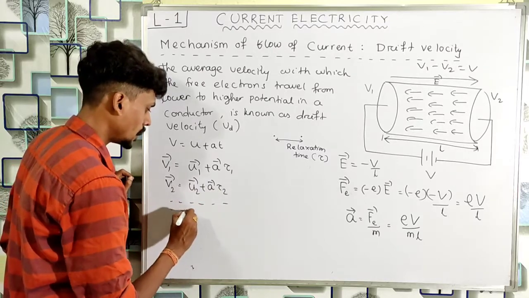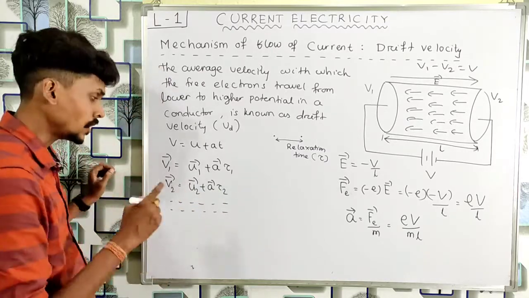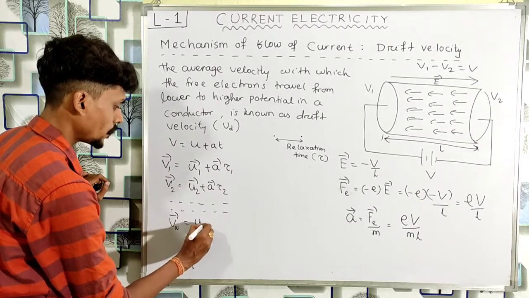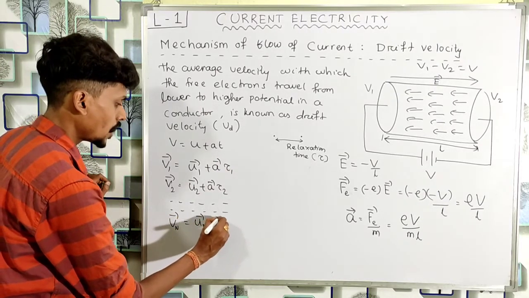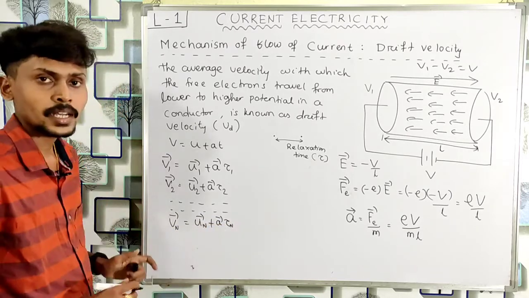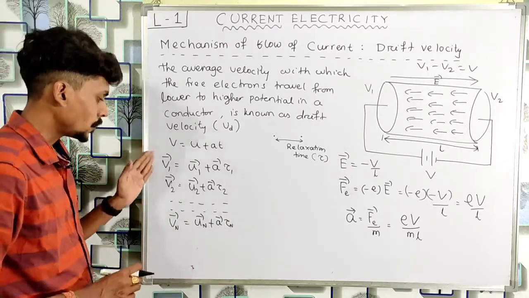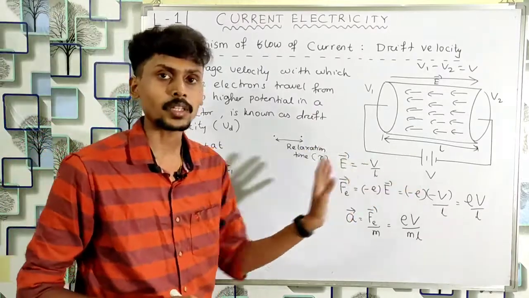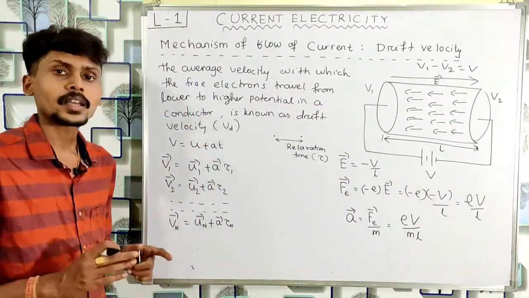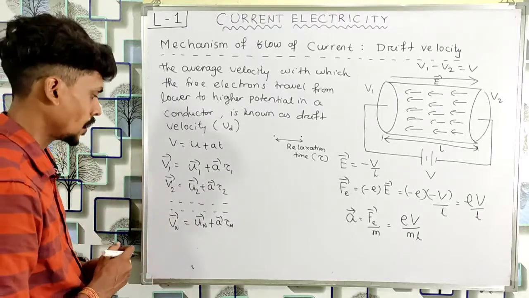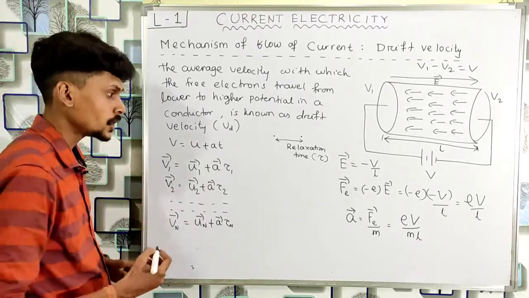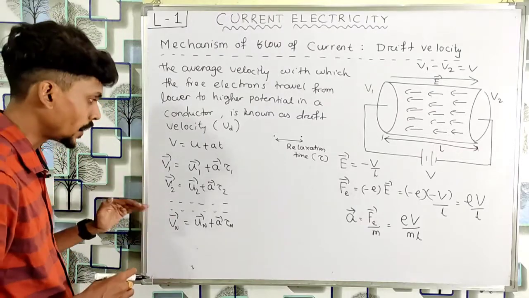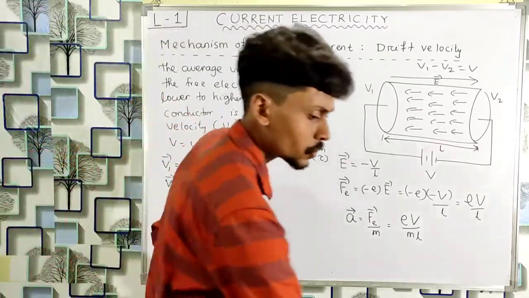Similarly, if I write the velocity of the nth electron, it will be vn vector equal to un vector plus a into tau n. Is that clear? So these are the velocities of the free electrons after I have applied this potential difference. Now let us calculate the average velocity. So how to find average velocity? V average is equal to the sum of these velocities divided by the total number of electrons, which is n.